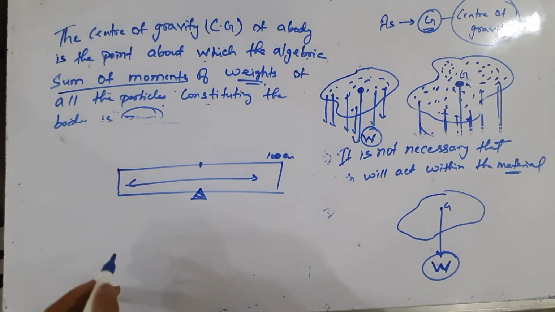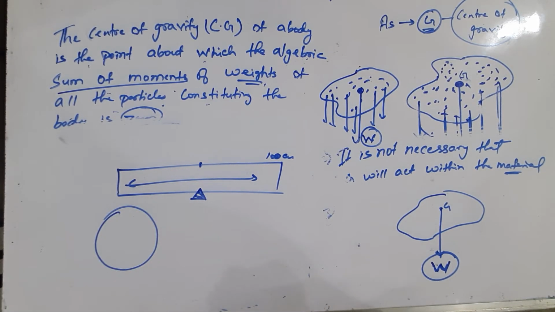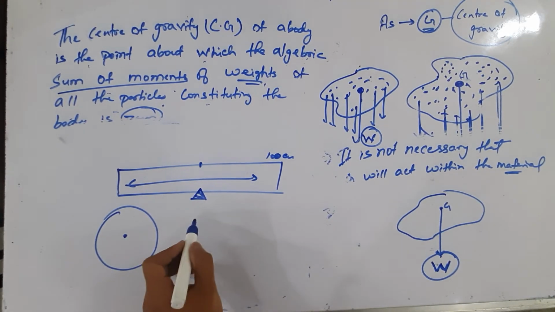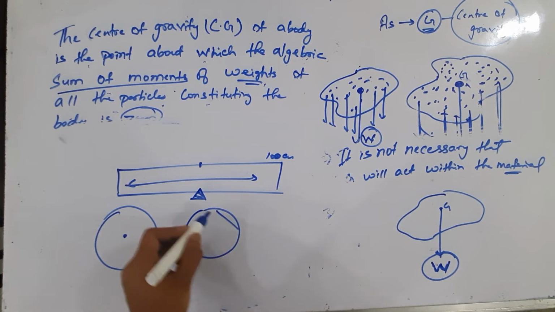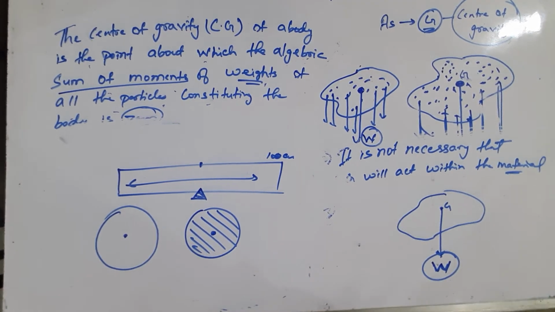Now we can see that different figures have different positions of center of gravity. Like this is a circular ring. So here the center of gravity is lying without the material, means there is no material. But if we talk about a circular disc like a CD you have seen, so here is the position of center of gravity, so it is within the material.